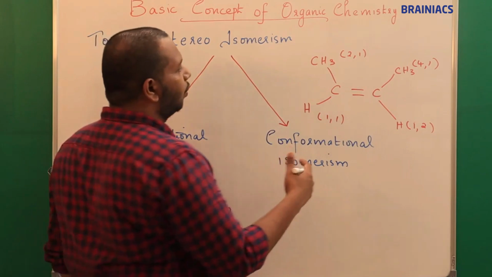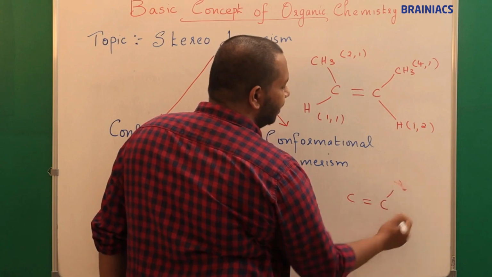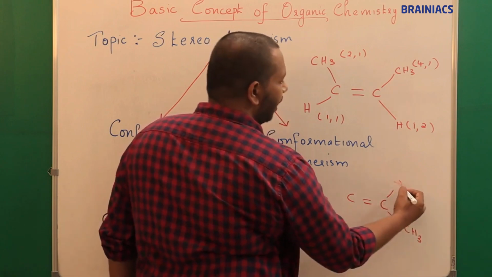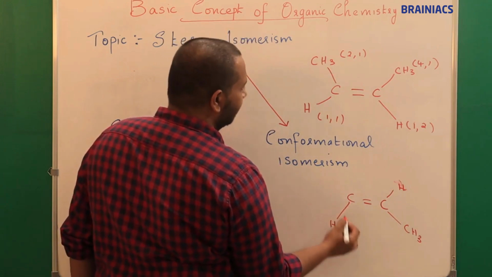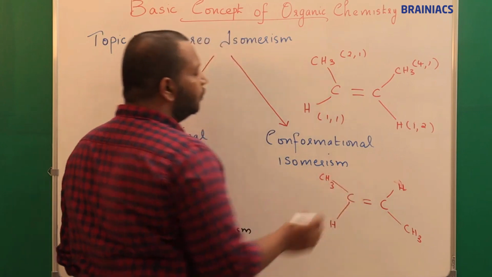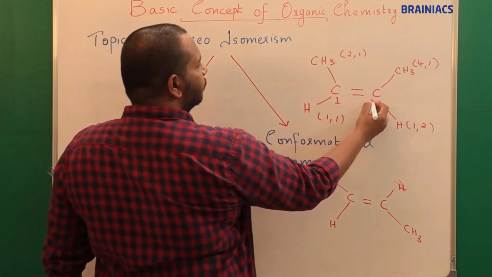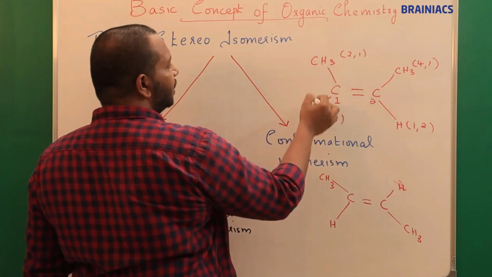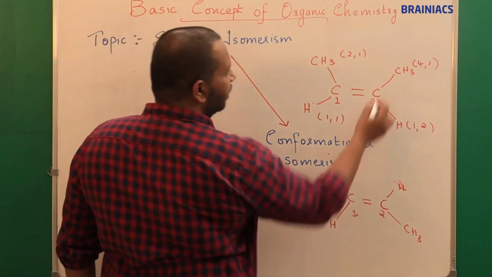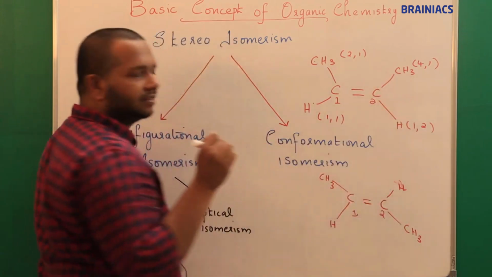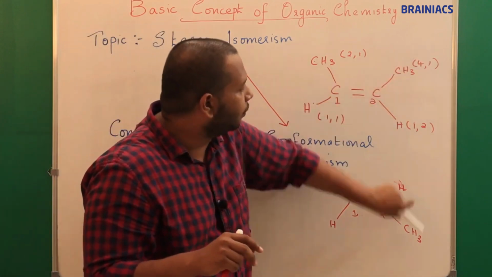Now if I take another compound like C double bond C, which has its CH3 at the downside, and hydrogen here, and here the hydrogen is here, but CH3 is here. Comparing these two compounds, say this is the first carbon atom and this is the second carbon. To the first carbon atom, CH3 and H are connected. Here also, to the first carbon atom, CH3 and H are connected. To the second carbon atom, CH3 and H are connected here, and here also H and CH3 are connected. So structurally both are the same, but the orientation of the atoms or groups of atoms is different.